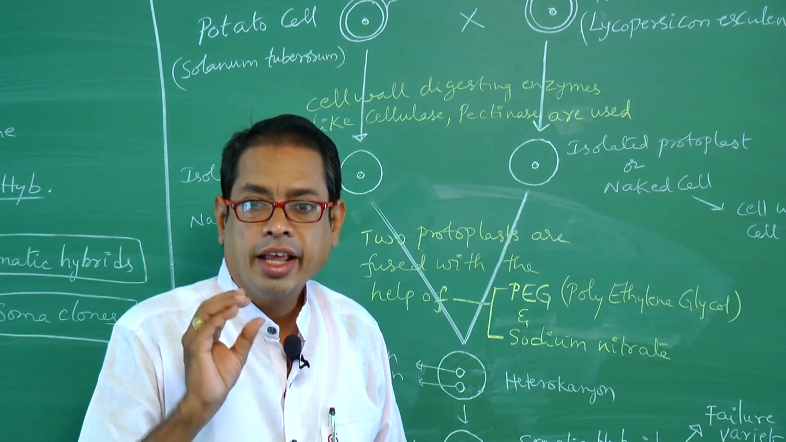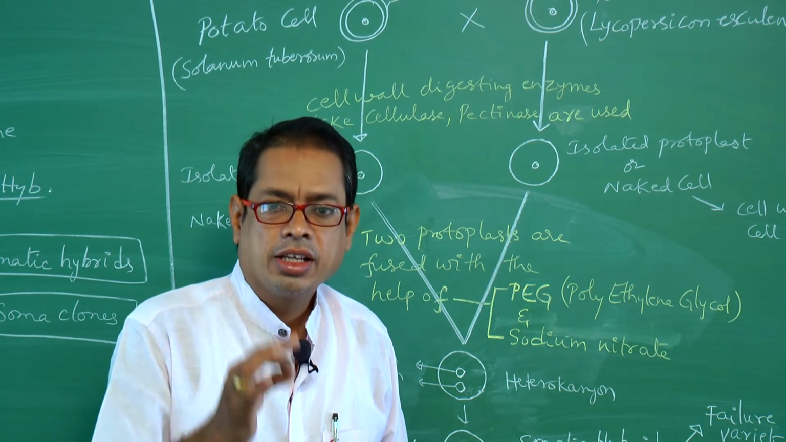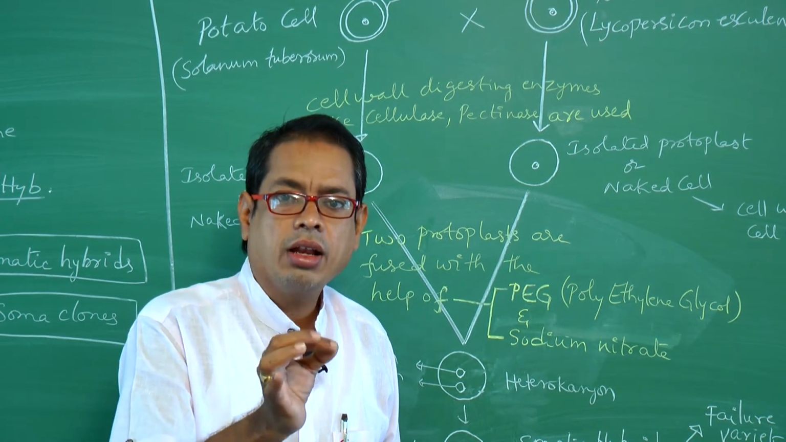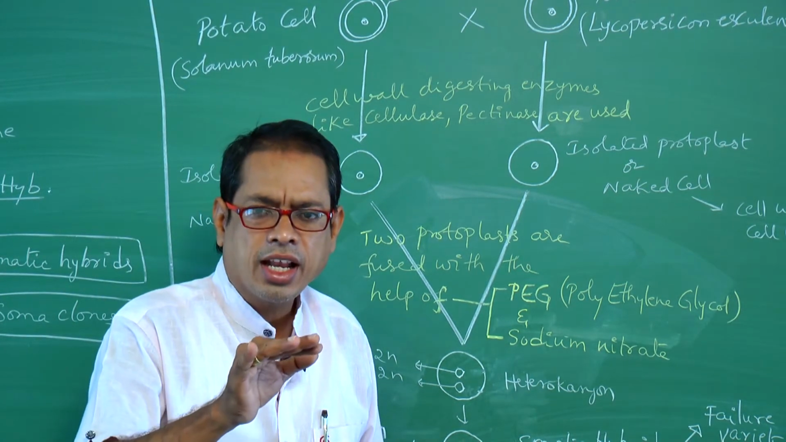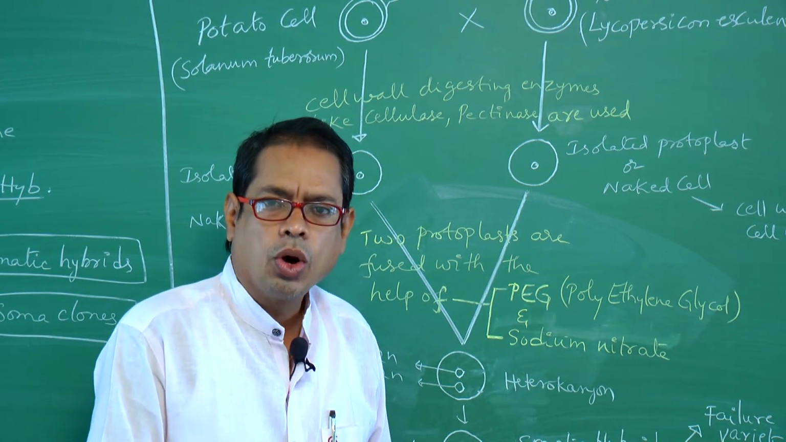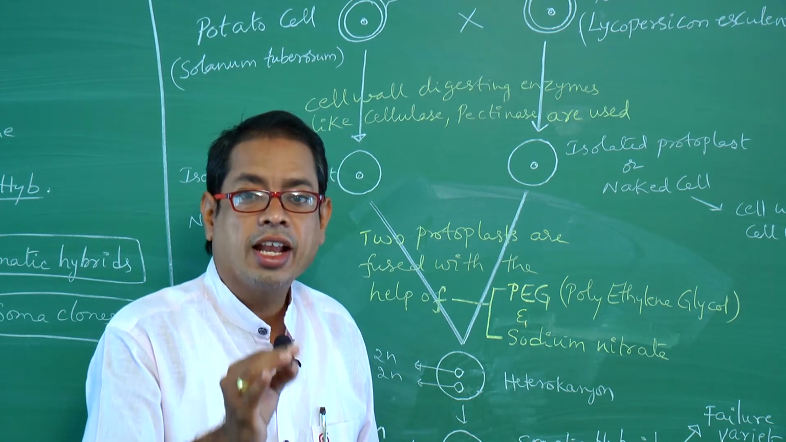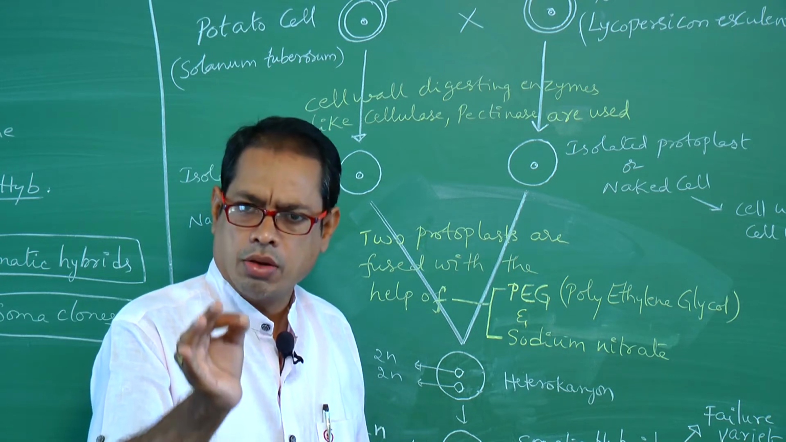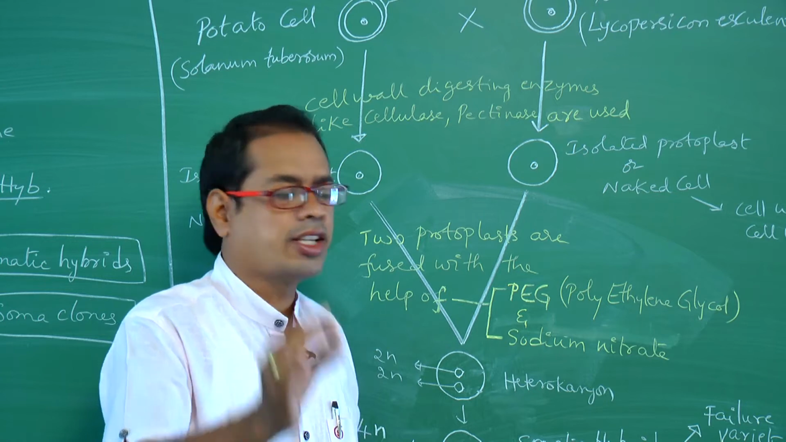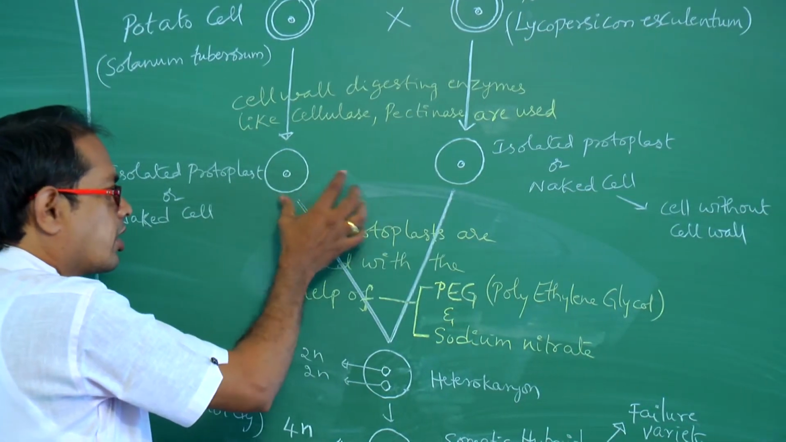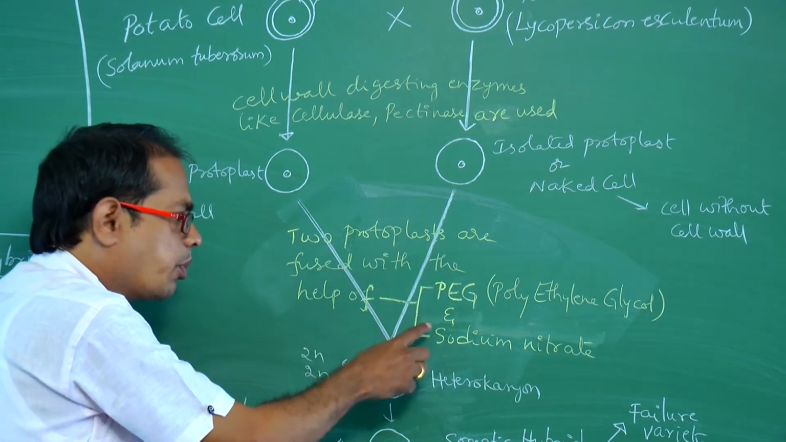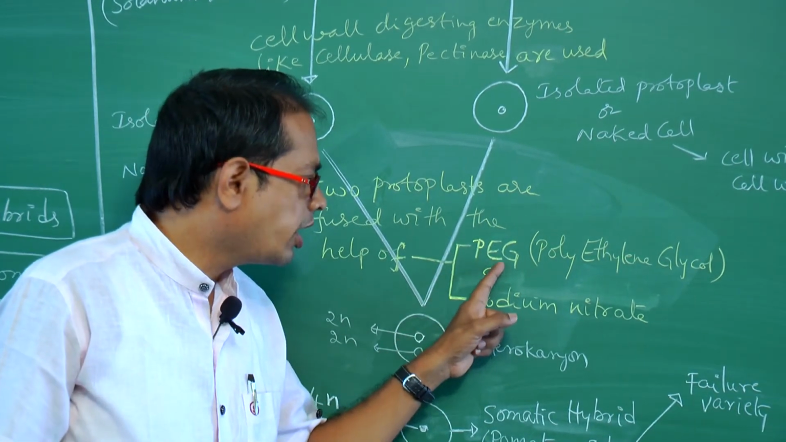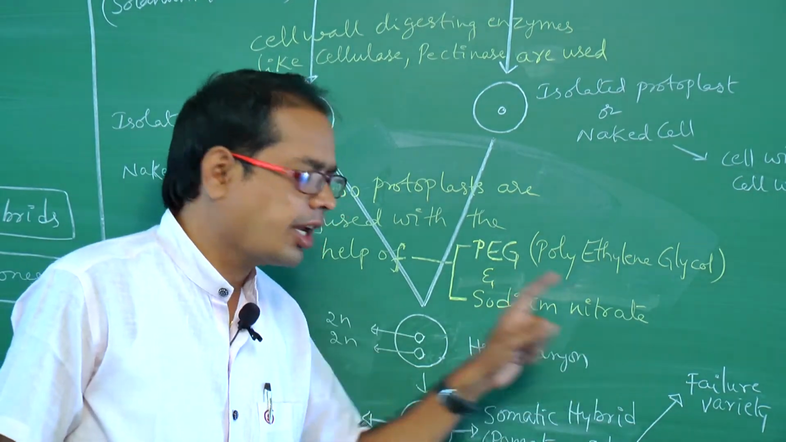What does it mean? Naked cell. Naked cell here does not mean not visible to our naked eye. Naked cell means cell without cell wall. So, naked cell is also called protoplast. Cell without cell wall is called protoplast, also called naked cell. Now, these two protoplasts are fused together with the help of some substances like PEG, initially PEG, polyethylene glycol, and then sodium nitrate.